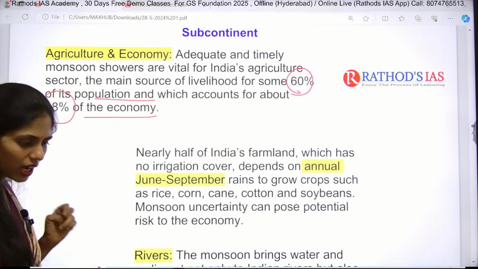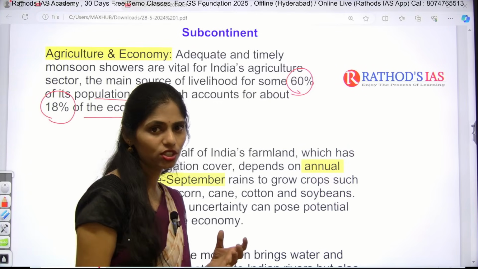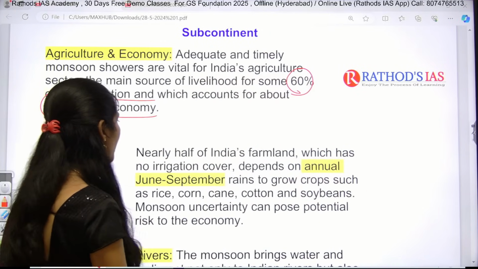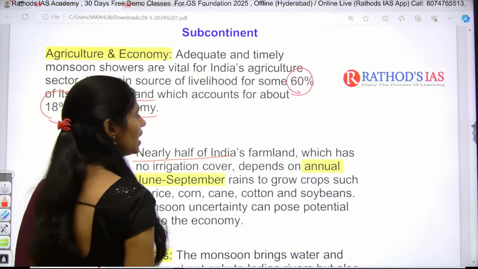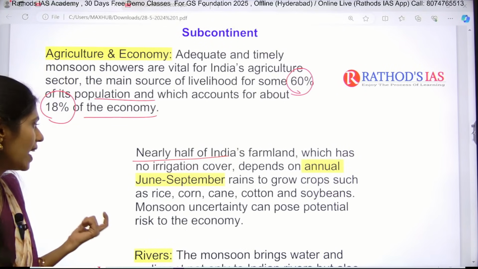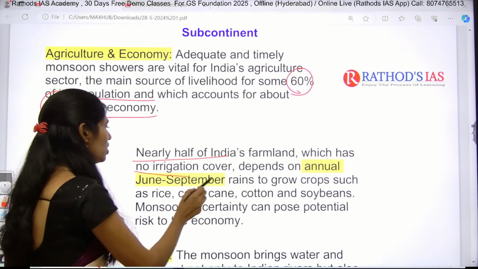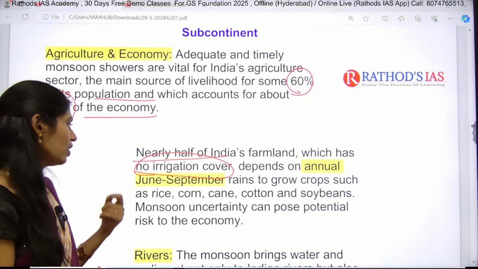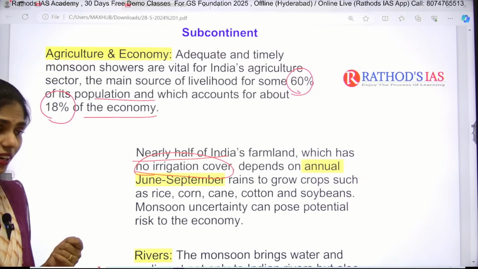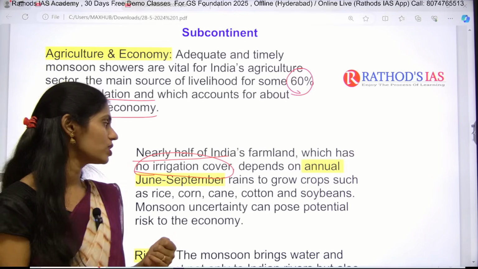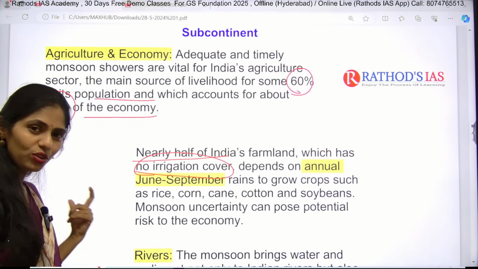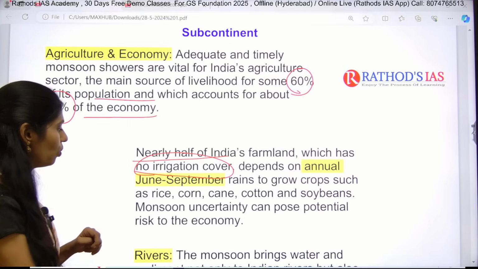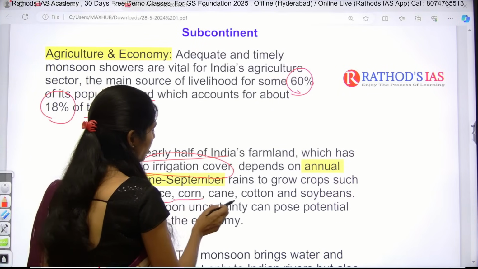So if you want good food production, automatically we need good rainfall, right? And nearly half of India's farmland has no irrigation cover. So this farmland will be dependent on annual rainfall, especially the rainy season during June to September.